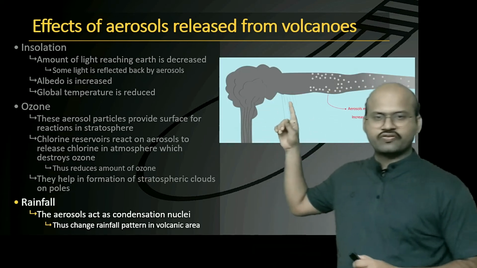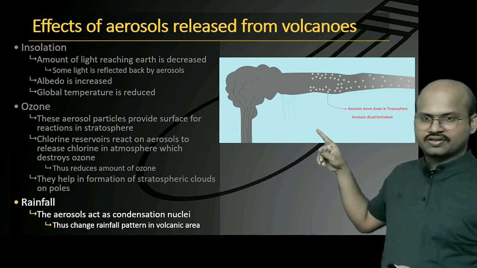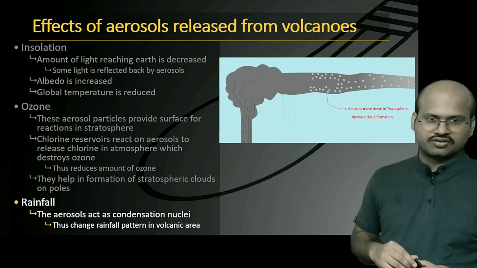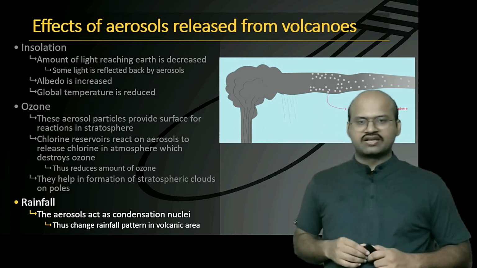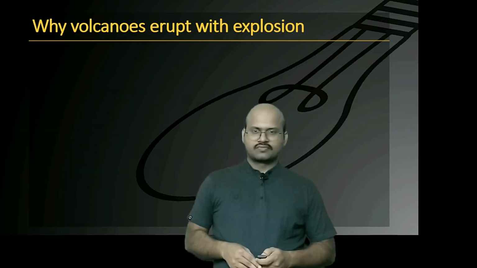These aerosols, when they come to the troposphere, can cause rainfall. If there is a large amount of aerosols, there will be a large variation in the rainfall pattern.